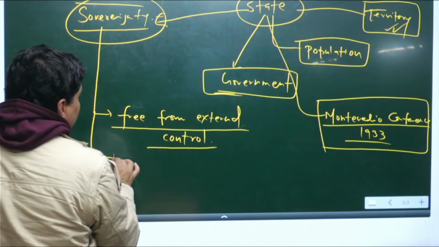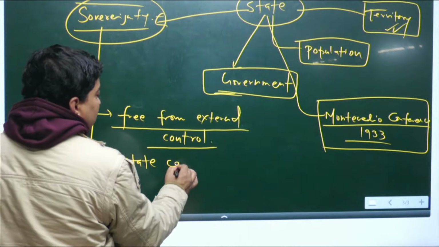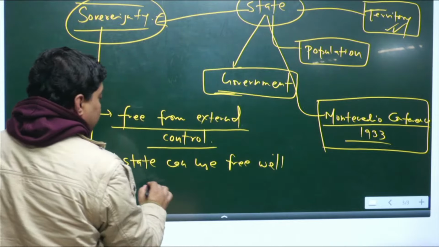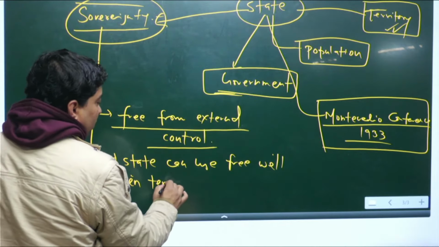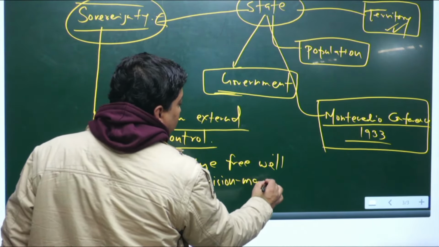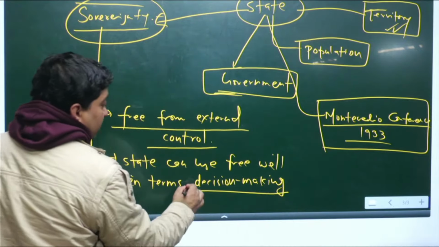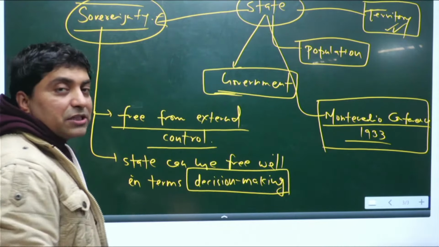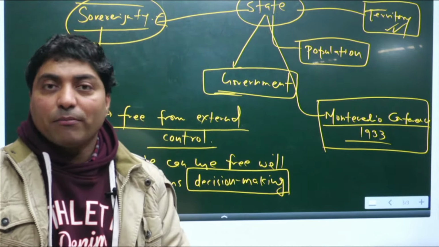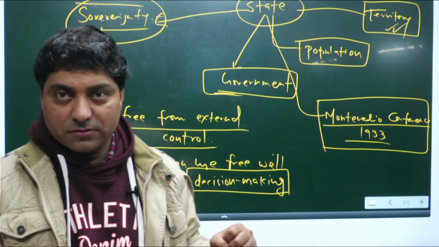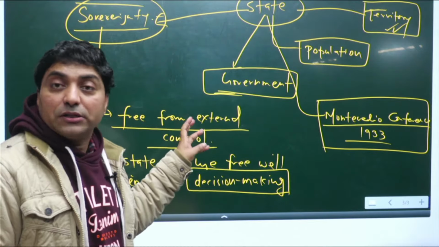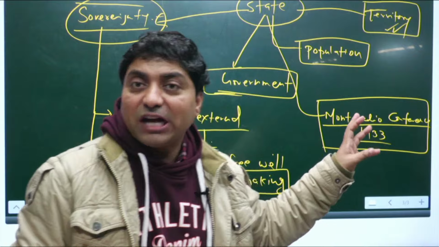A state can use free will, right, in terms of decision making. If government makes any policy regarding domestic policy or foreign policy, it must have independent thought. It is not influenced by external force, right? So, that is sovereignty. Now, let me tell you, this sovereignty concept evolved in modern time, right?